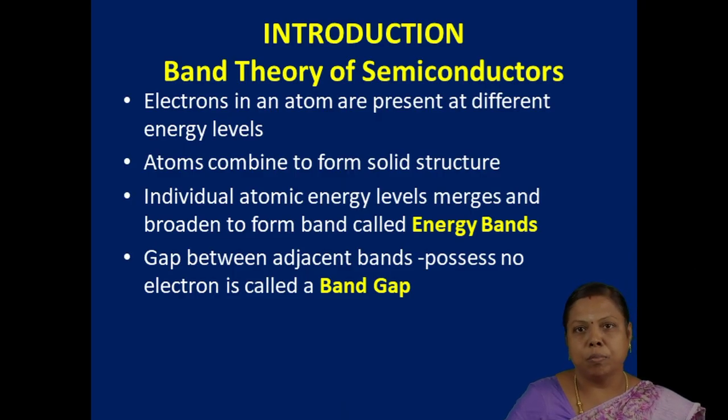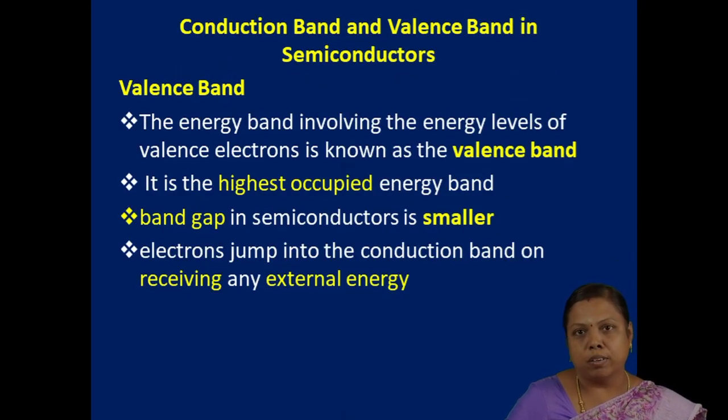Actually, all matter is made of atoms. If we take any solid structure, it has n number of atoms, and these atoms occupy different energy levels. These atomic energy levels overlap with each other to form a strong band. That band is termed an energy band, and based on this energy band formation we explain the band theory of semiconductors. The gap or distance between the bands is called the band gap. Different types of bands are there: conduction band, valence band and forbidden band.